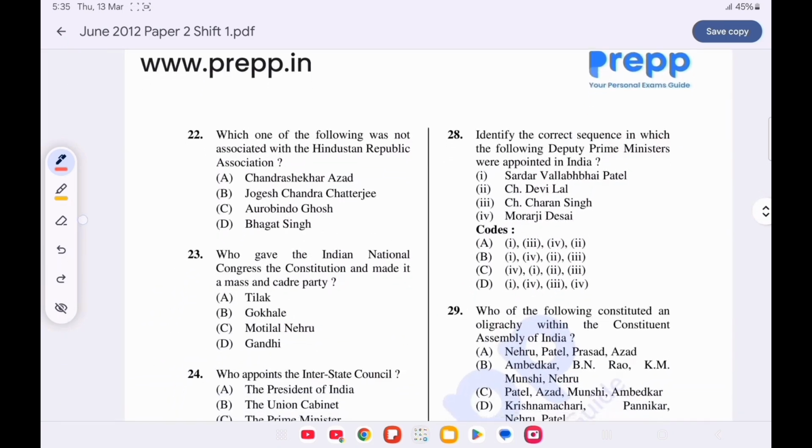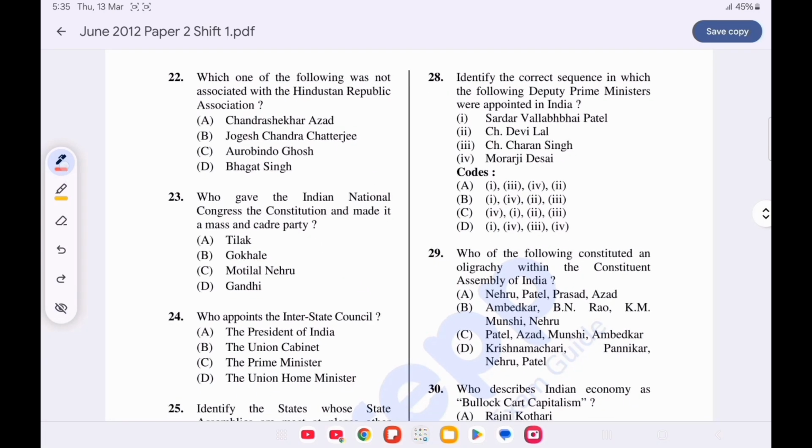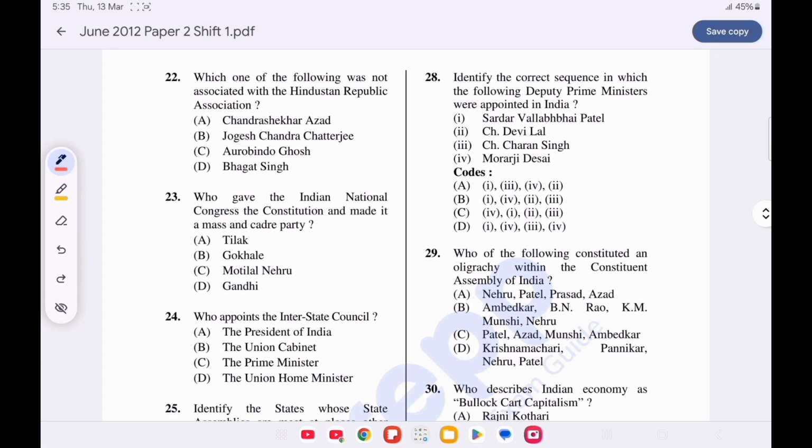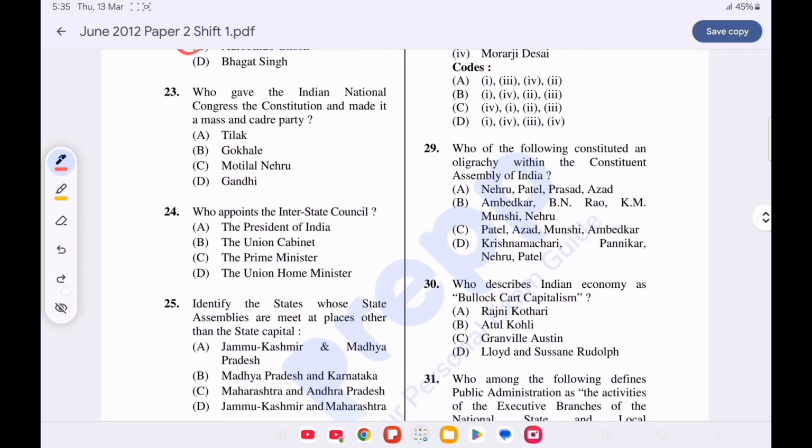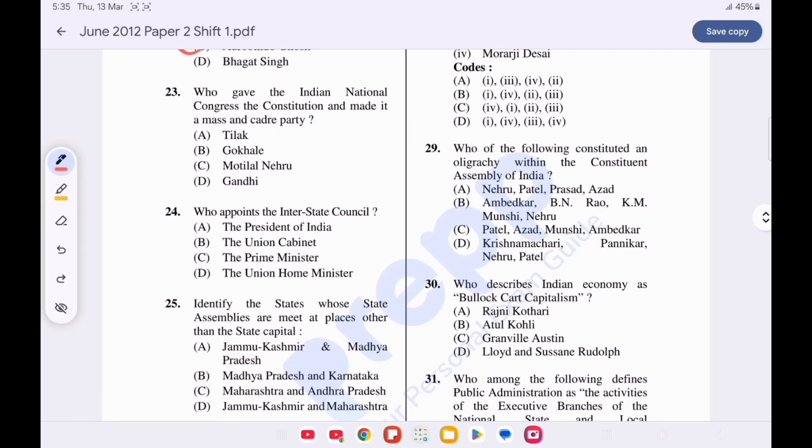Now question number 22. Which of the following was not associated with the Hindustan Republican Association? Option C is correct, Aurobindo Ghosh. Question number 23. Who gave the Indian National Congress the constitution and made it a mass and a cadre party? Option D is correct, Gandhi. Question number 24. Who appoints the Interstate Council? Option A is correct, the President of India.